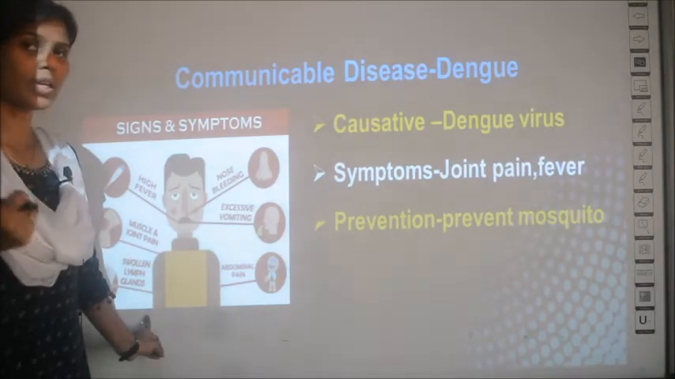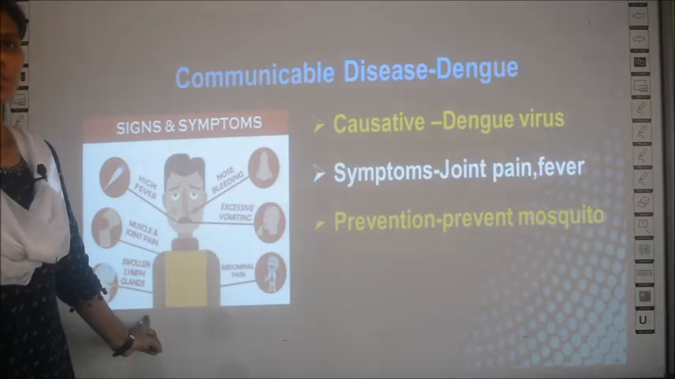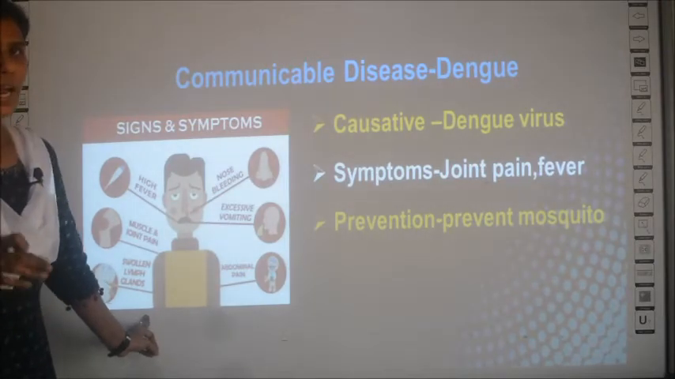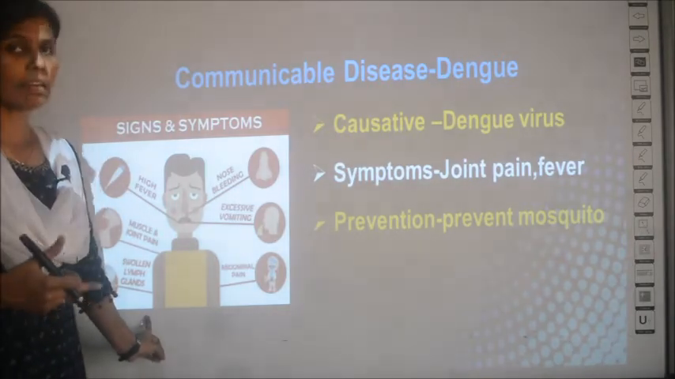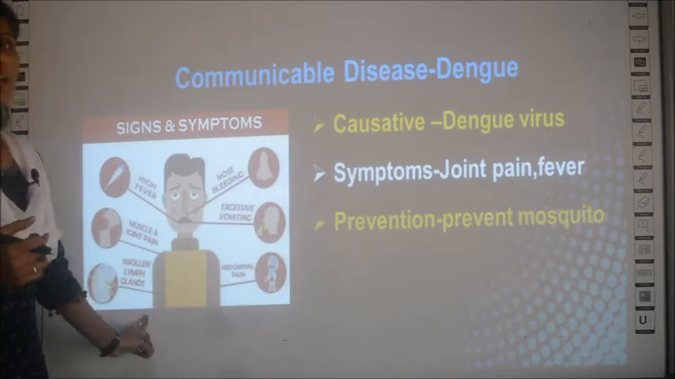So, the characteristic symptom of dengue fever is joint pain. Wherever you have joints, in your hands and in your legs, those joints will have severe pain in the case of this fever. And along with that, the secondary symptoms are abdominal pain and excess vomiting. And one more major symptom is swollen lymph nodes.